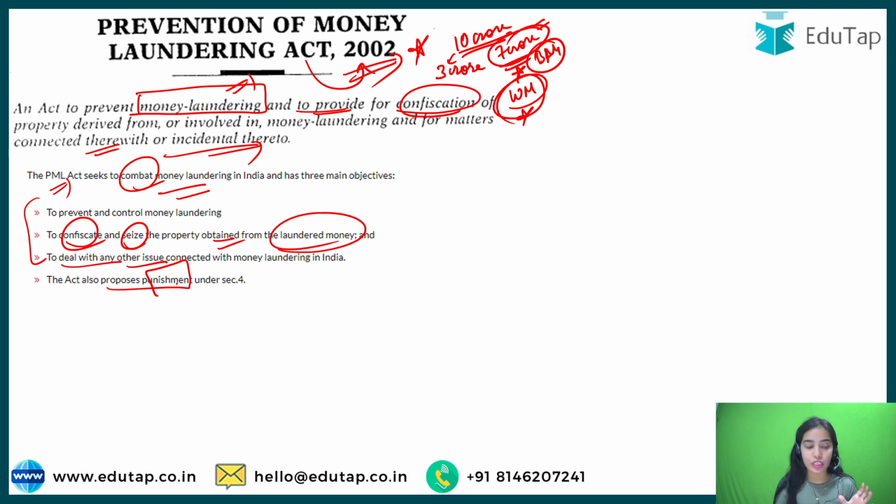So I hope you have understood the PMLA, that is the Prevention of Money Laundering Act. It provides for the prevention of the money laundering as well as for confiscation and seizing of the property that is generated through the money laundering.